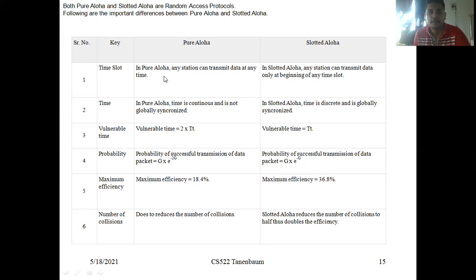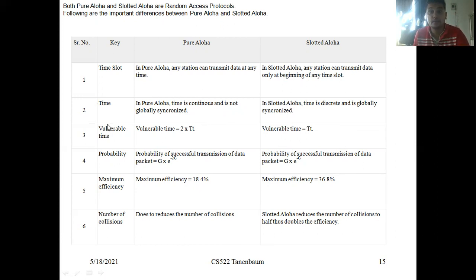In pure Aloha, any station can transmit data at any time, but in slotted Aloha, any station can transmit data only at the beginning of any time slot. Coming to the time: in pure Aloha, time is continuous and is not globally synchronized. But in slotted Aloha, time is discrete and is globally synchronized. So that is the second key point, time.